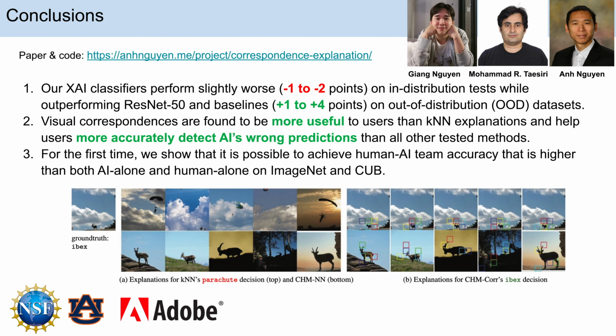In sum, our XAI classifiers perform slightly worse on in-distribution tests while outperforming ResNet 50 and baselines on out-of-distribution datasets. Visual correspondences are found to be more useful to users than KNN explanations and help users more accurately detect AI's wrong predictions than all other tested methods. For the first time, we showed that it's possible to achieve human-AI team accuracy that is higher than both AI alone and human alone on ImageNet and CUB.